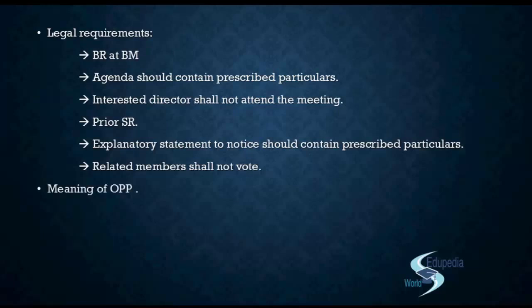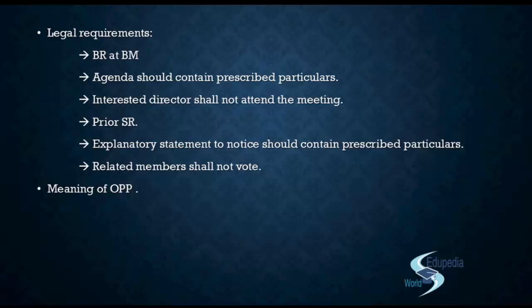So next we would cover the concept of OPP, that is the office or place of profit. We have referred to it initially, but we did not discuss what it actually is. So what do you think? What is office or place of profit? Now there can be two situations, or basically two categories of person holding this kind of an office. First is a director. A director himself can hold an office or place of profit, or there is some other person who will hold that office or place of profit. There can be just two scenarios: either he is a director or he is not a director.